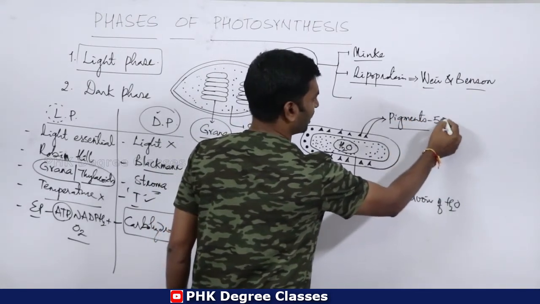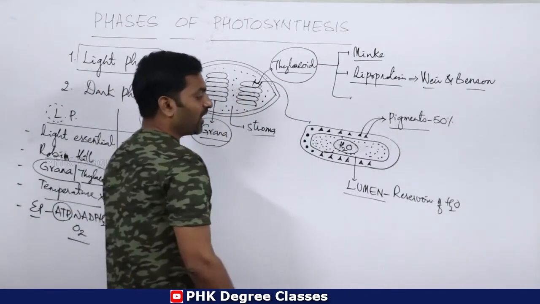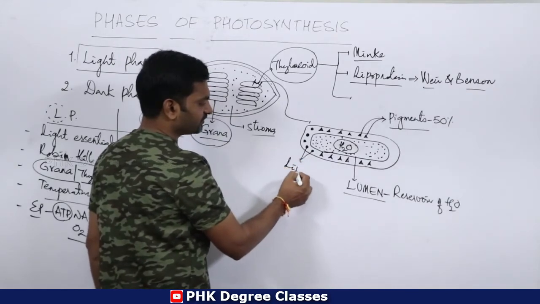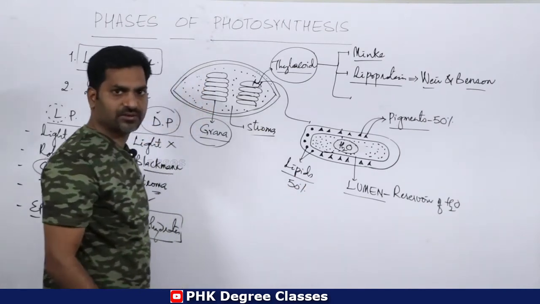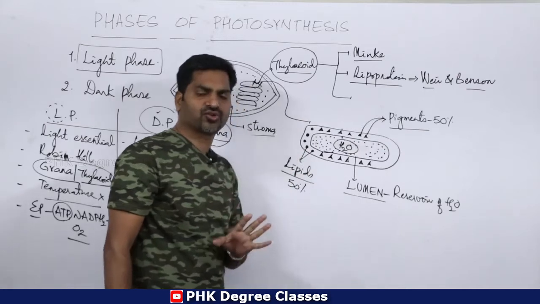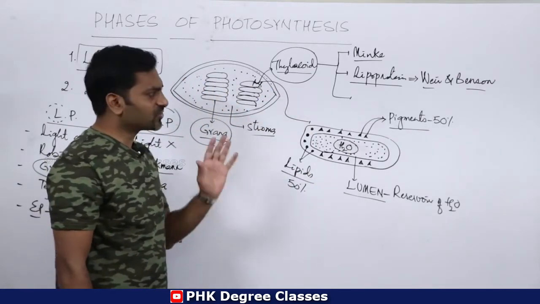Pigment composition is around 50% inside the thylakoid membrane. Apart from pigments, there are fats or lipids, so lipids composition is also 50%. So 50% of the lipids and 50% of the pigments are there in the structure of what? Thylakoids. Clear?